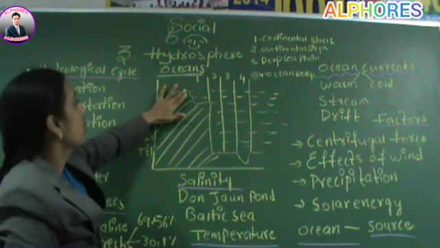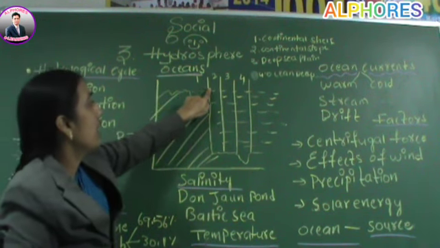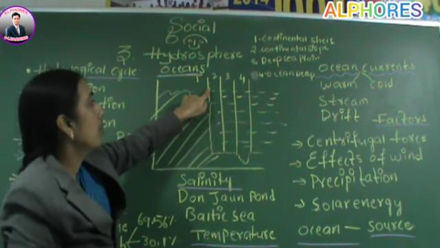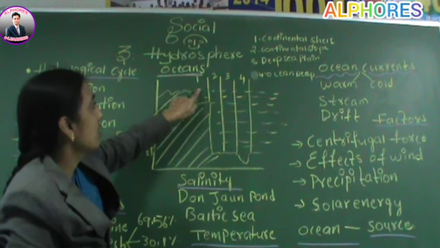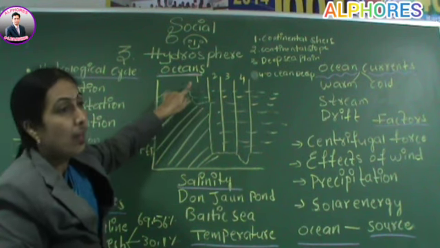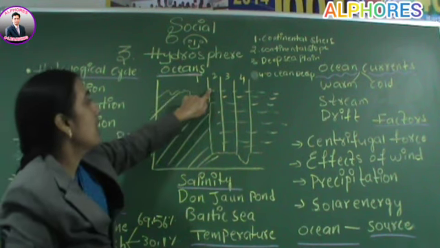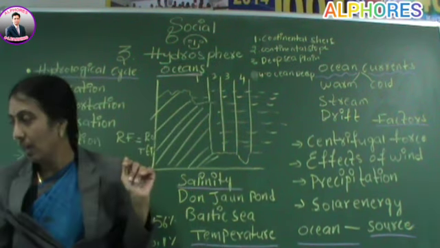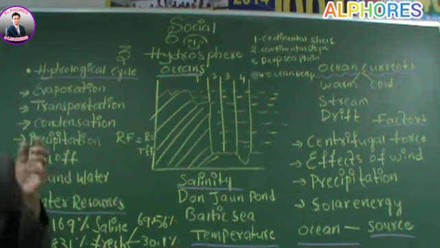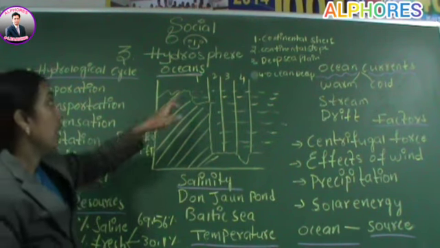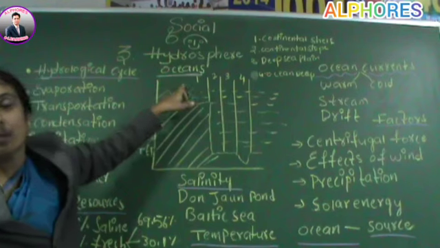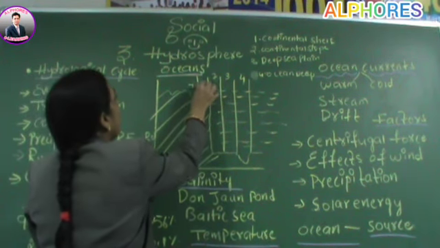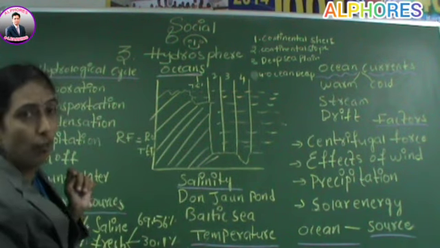The land which is bordering between the land mass and the water mass. The border of land and water mass. Here, this part is called the continental shelf. The border zone of land and sea is called the continental shelf, and the depth of the water here will be 200 meters, and it accounts for 7.6% of the ocean floor.